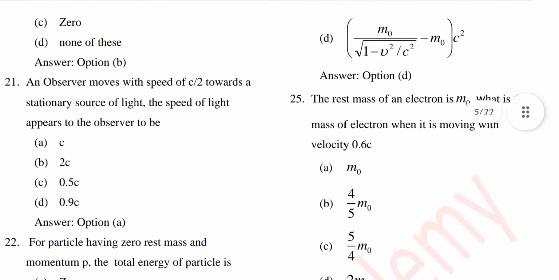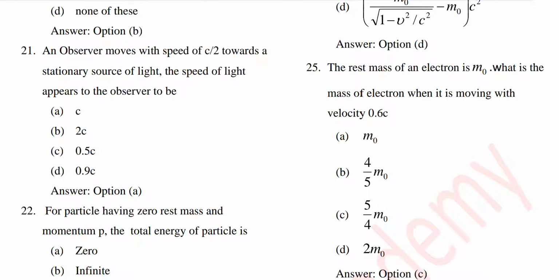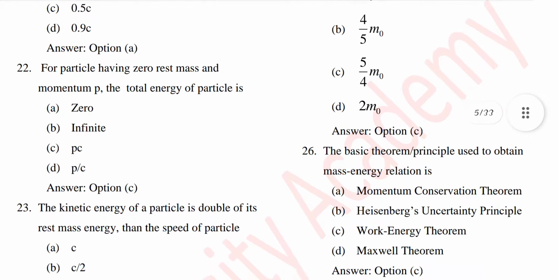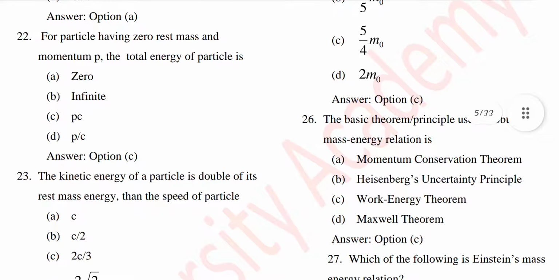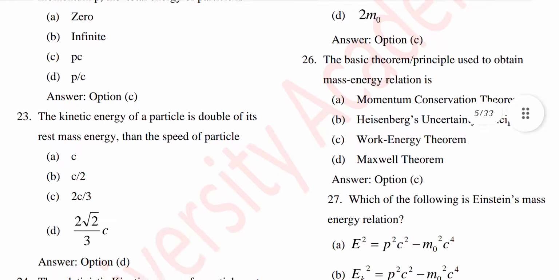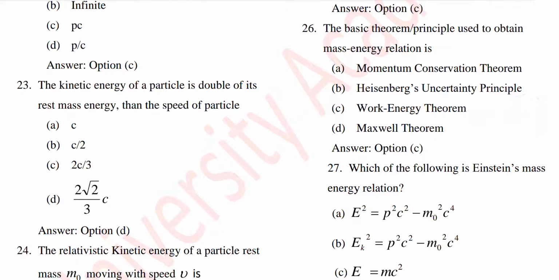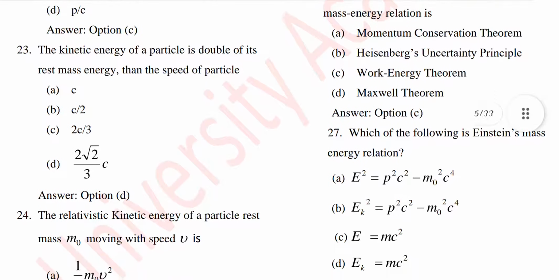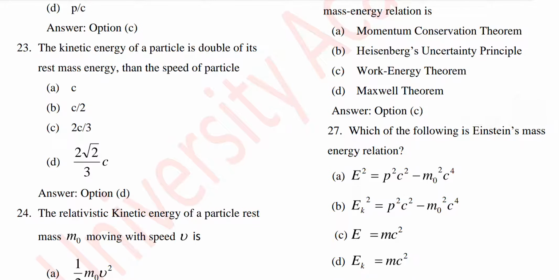Question number 21. An observer moves with speed of c by 2 towards a stationary source of light. The speed of light is observed to be. The answer will be option number A, c. 22. For a particle having zero rest mass and momentum p, the total energy of the particle is option number C, pc. This is the most important question. 23. The kinetic energy of a particle is double its rest mass energy, then the speed of the particle is. The answer will be option number D, 2 root 2 by 3 c.